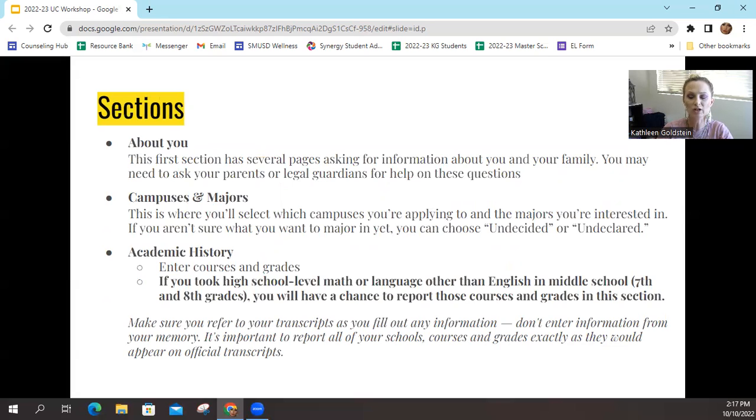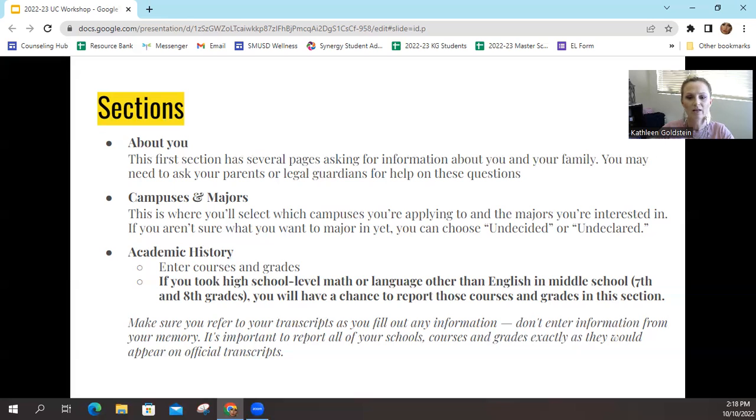There is definitely an option if you don't know what you want to do, an undecided or undeclared major, but I want you to also take note that if you're wanting to go into an impacted major, say you're wanting to go into nursing, for example, you don't want to do undeclared or undecided thinking that you could later go into that nursing major. The reason is those impacted majors do not become available later. If you know you want to be a nurse, you want to be in that nursing program, make sure that you go ahead and select that. Otherwise, if you really truly aren't sure what you want to do, undeclared or undecided is fine.